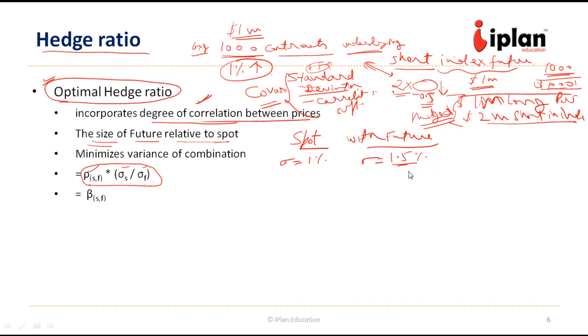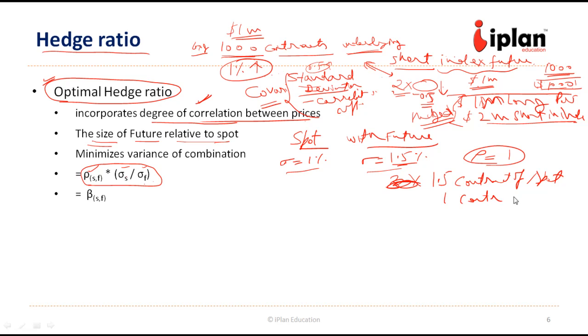Future moves more, it is more volatile, for example, as compared to spot, and say the correlation coefficient is 1, then what we have to do, which position should be more? So for 3 contracts of future, or simply we can write 1.5 contracts of spot, there should be 1 contract of future.